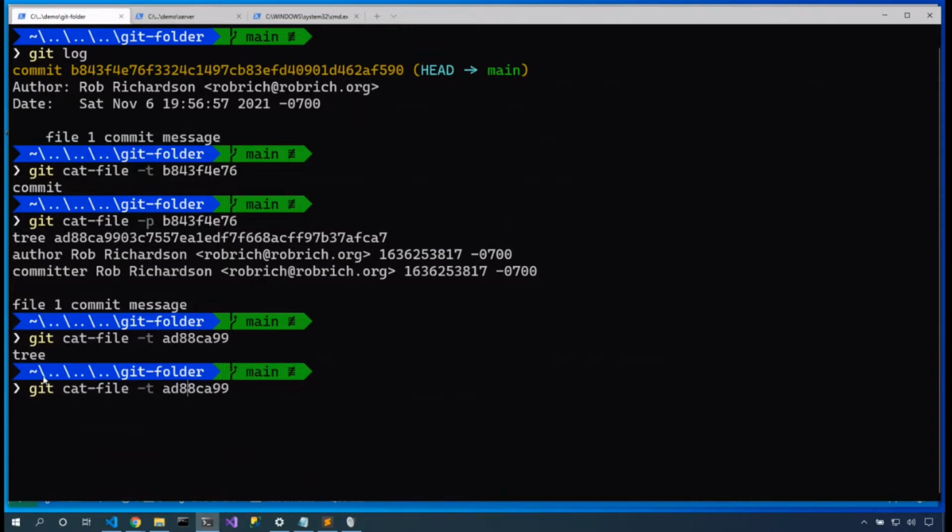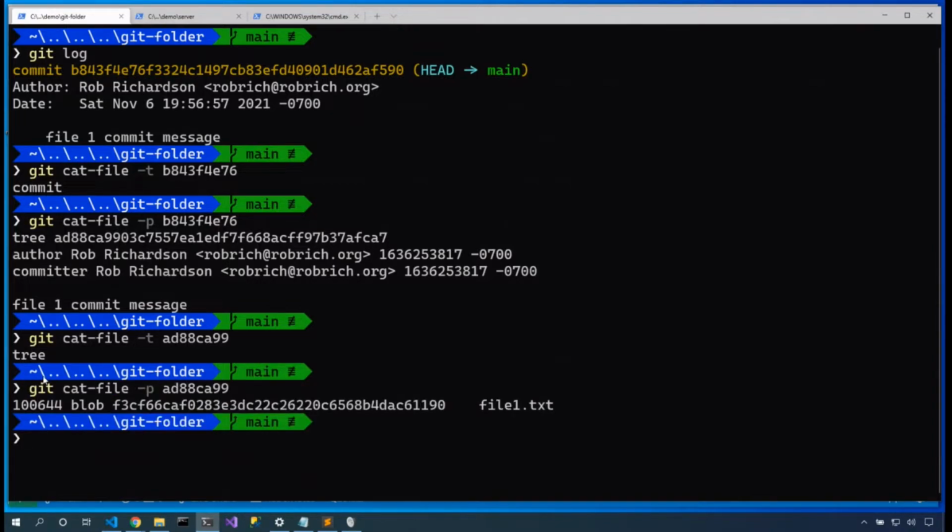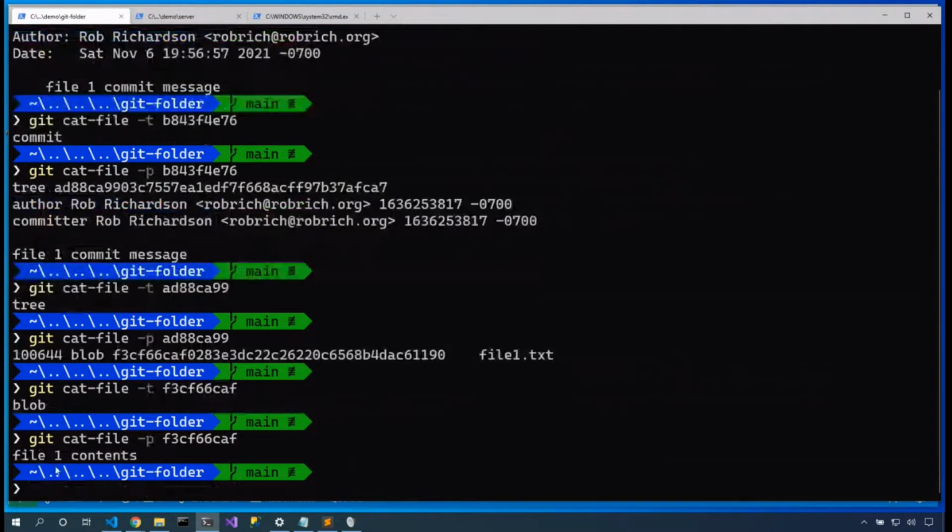Let's do that, but let's actually grab the contents. And now we see, oh, hey, here's some file permissions. Here's a blob node, and we'll reference this one. Oh, that's the third node. Nice. git cat-file -t. It is of type blob. git cat-file -p, and we can see the contents of that blob.